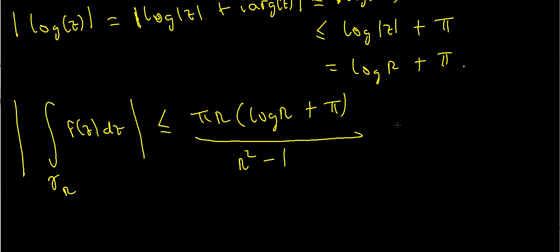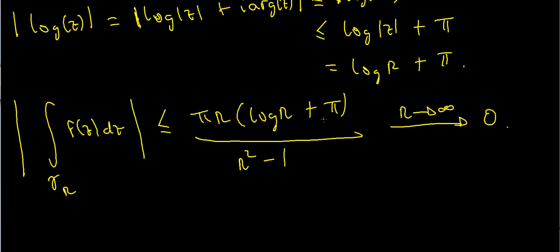So what happens to this expression as r goes to infinity? Well, this thing is going to go to 0, and I'll show you why. When I expand this, I'm going to get pi r log r plus pi squared r divided by r squared minus 1.